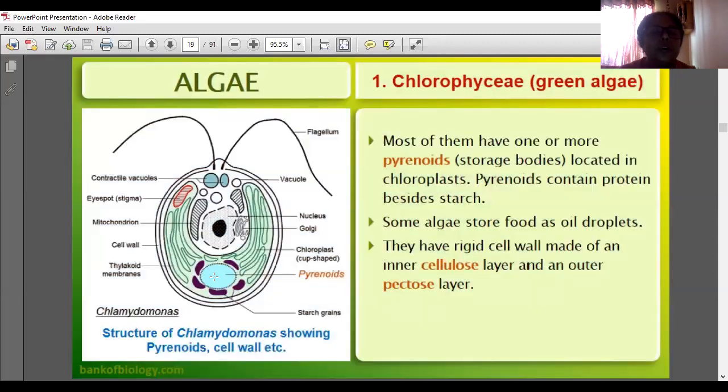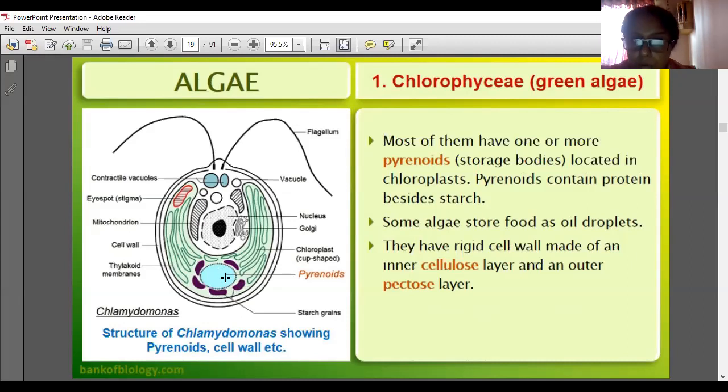Pyrenoids contain protein besides starch. We can see the starch here, and inside, protein is also present.